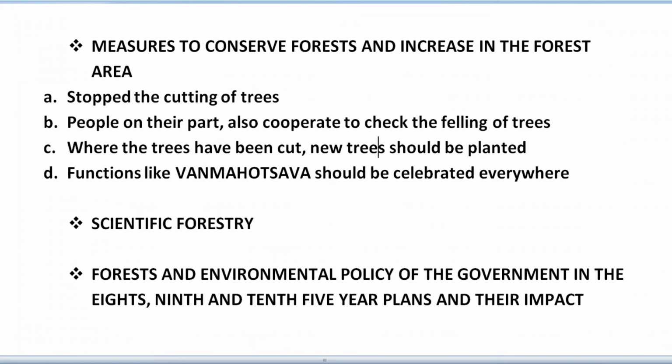Next we have scientific forestry. What do we mean by scientific forestry? Forest activities carried on scientific lines are called scientific forestry. The following steps have been taken in the new scheme of scientific forestry. So what are the steps under which we are talking about the scientific lines?